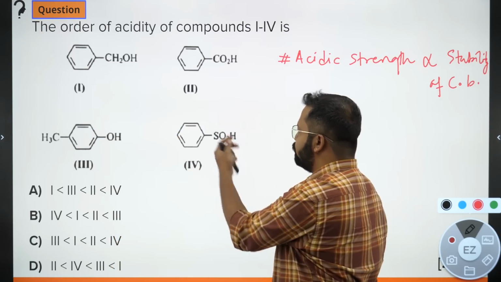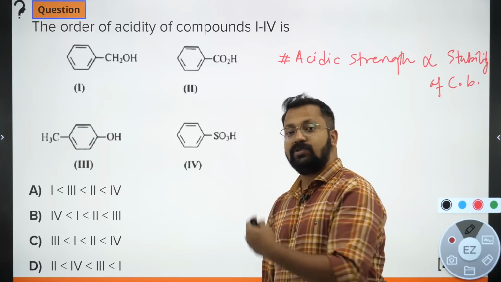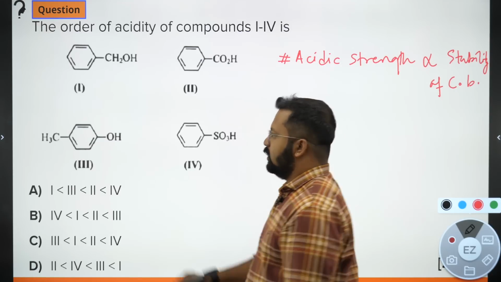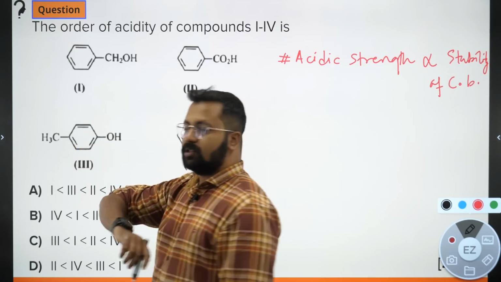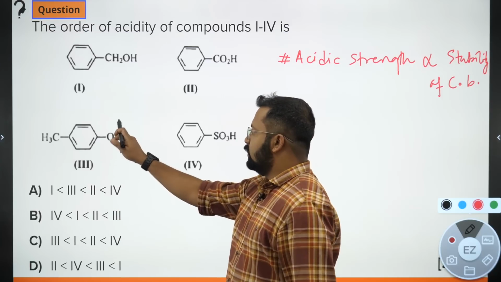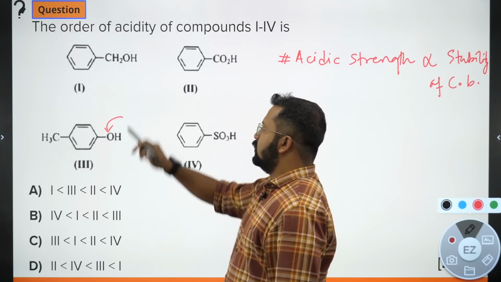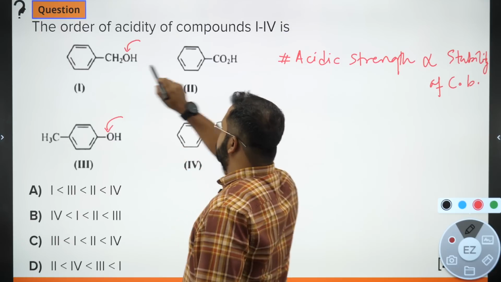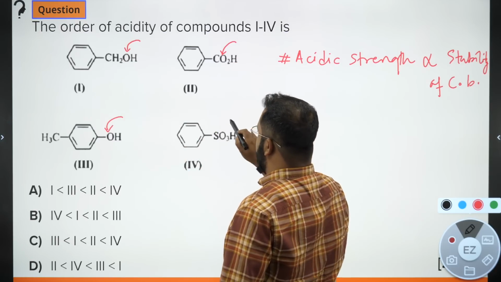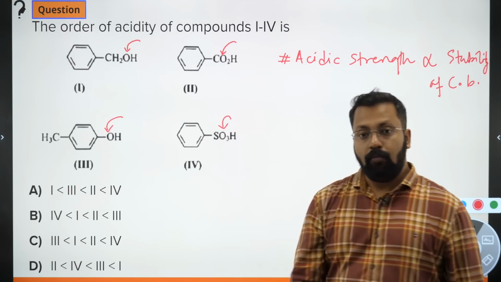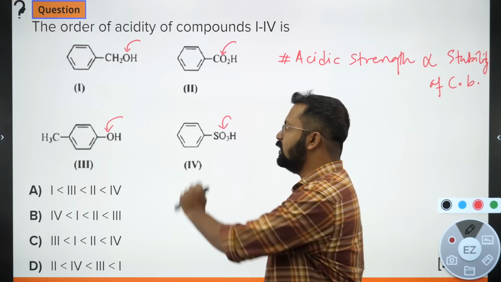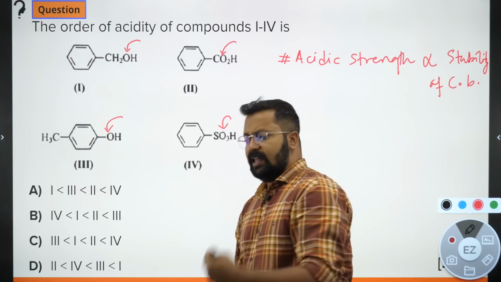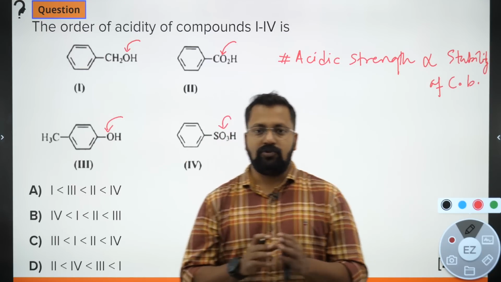So you remove which proton? The most acidic proton, जो कि सबसे electronegative element के साथ लगा है. You cannot remove a proton from CH3 because that's not the most electronegative element. The most electronegative element is oxygen. So you remove the proton attached to the most electronegative element and check the stability of the conjugate base.